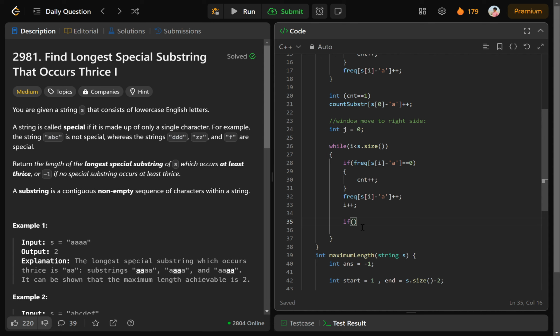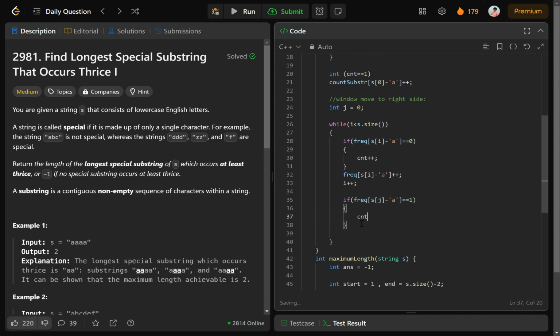Now when we are shrinking the window from the left side, when we are moving the jth pointer to the right side, first you have to check if you have to update the counter or not. So if frequency of s[j] - 'a' == 1, that means there was only one such character, and now we are deleting that character from the current substring. So we will write count--, and of course we will update the frequency of s[j] - 'a' and decrement that also, and now j will move to the right side.